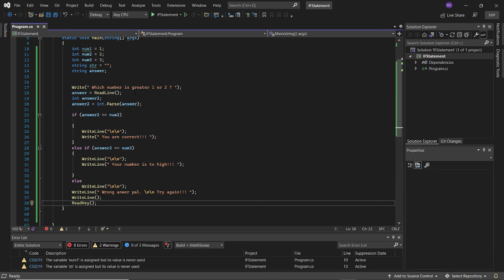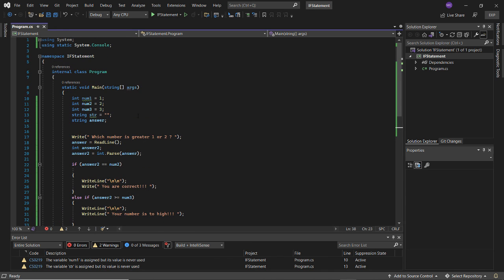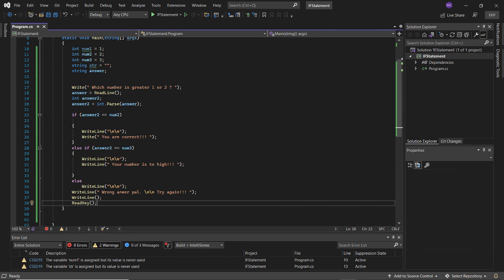So I want you to look at this program and I want you to mimic the code in this program and change around the values inside of these variables and change around the response and the questions to your own. Go ahead and be creative and create your own scenario about which number to use and what the response and how the question is going to go.